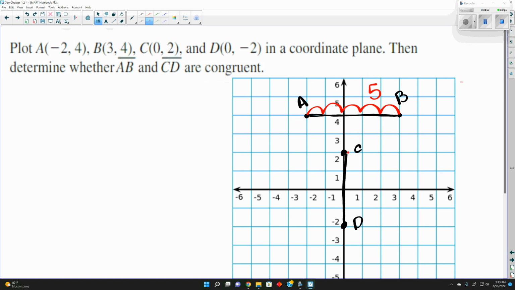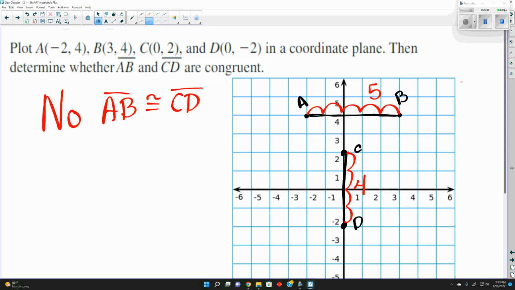Now we can look at the other one, because it's straight down 1, 2, 3. And we could say that AB, so what did we do to show that something's not equal? We put a line through the equal sign, yes? So we do the same thing here. That is not equal, or not congruent, sorry. It's not congruent because they don't have the same length.